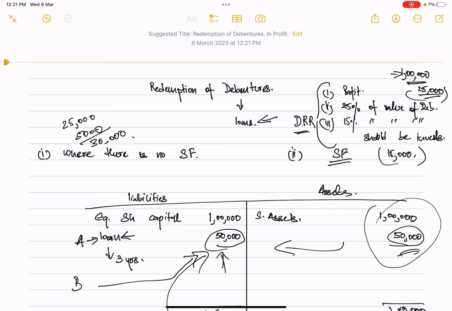For the remaining 70,000, maybe the company has certain cash reserves, or it can borrow from other people, and use that money to repay the entire amount of the debentures. So this is about your DRR. In both the cases, whether they have a sinking fund or do not have a sinking fund, this debenture redemption reserve is to be created.